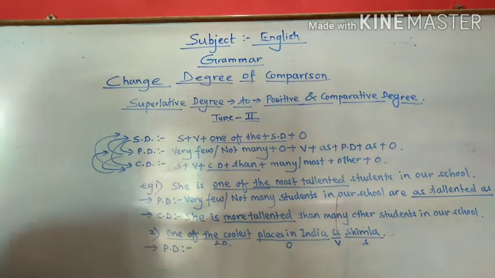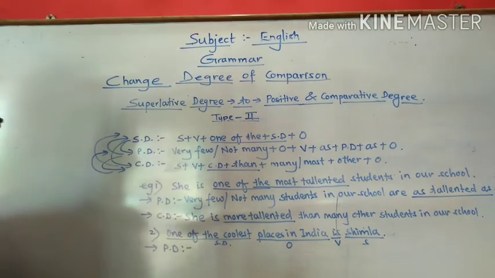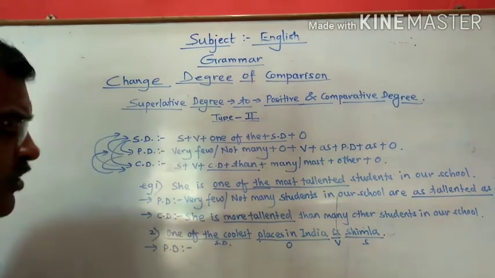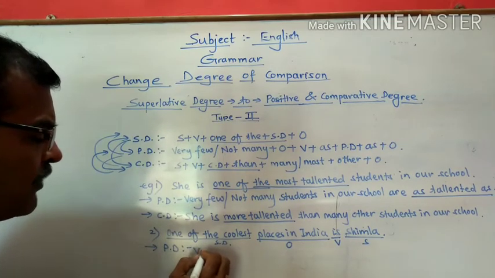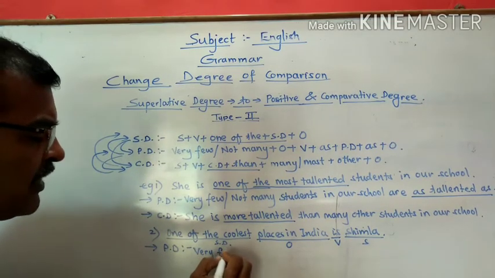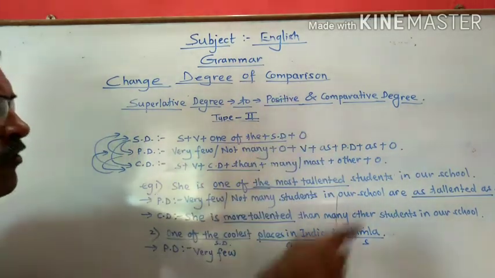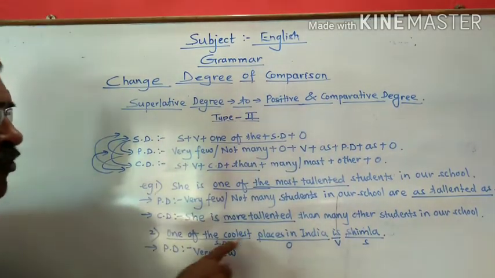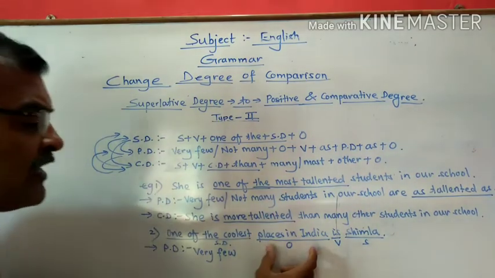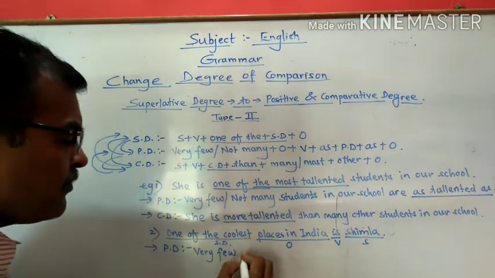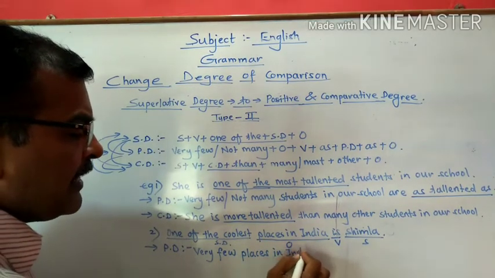Now let us change into positive degree. For changing to the positive degree, we have to use the same format. Either you begin with very few or not many. So for example, we will begin with very few. Along with very few, what we need? Object. Now what is our object? One of the coolest places. The object is places in India. So we will take the object here. Very few places in India.